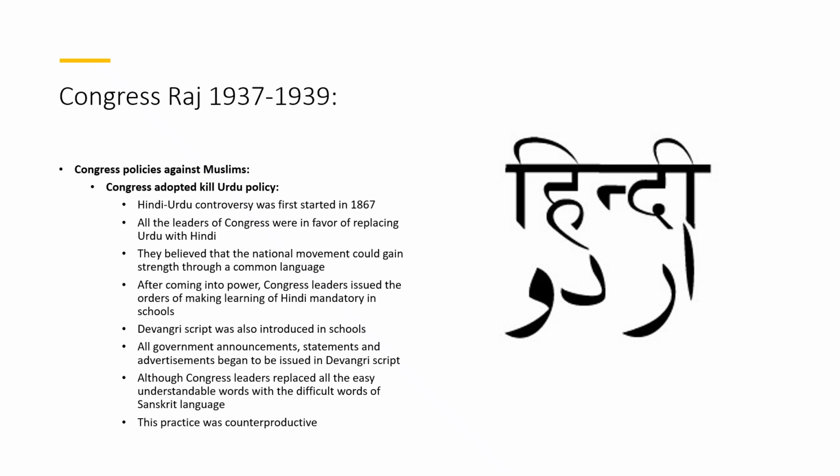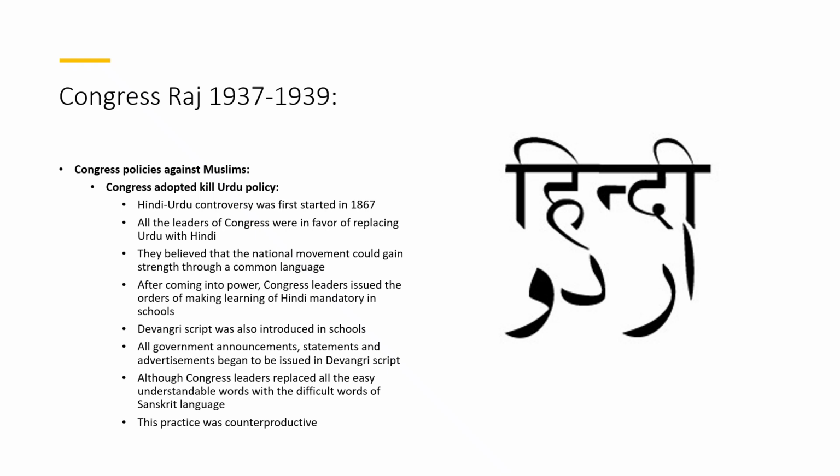After coming into power, Congress leaders issued orders making the learning of Hindi mandatory in schools. Devanagari script was also introduced in schools. All government announcements, statements, and advertisements began to be issued in Devanagari script.